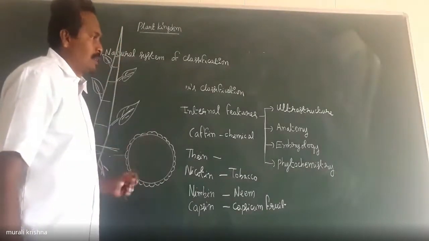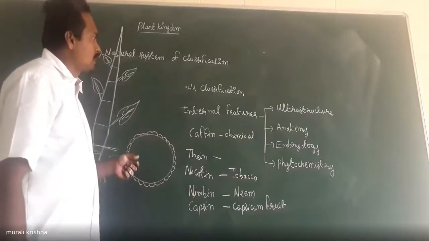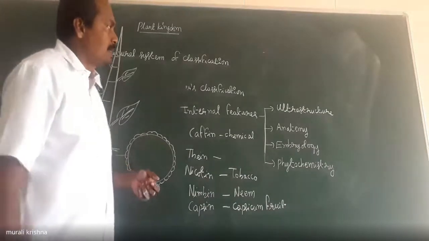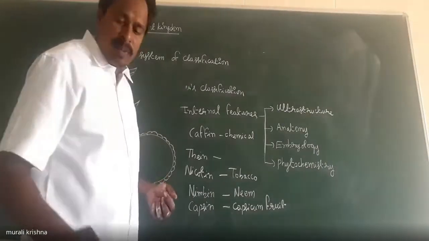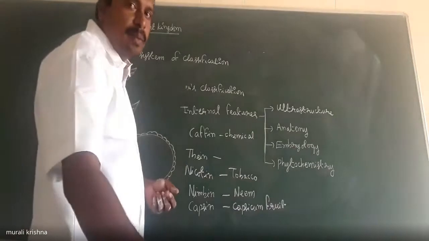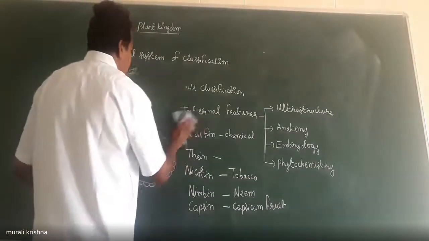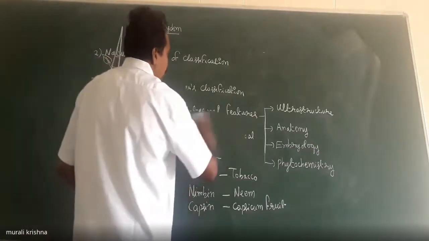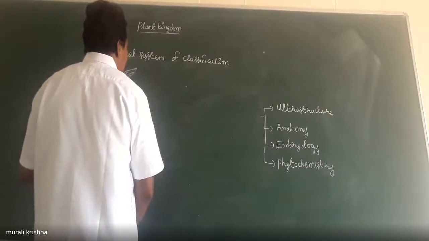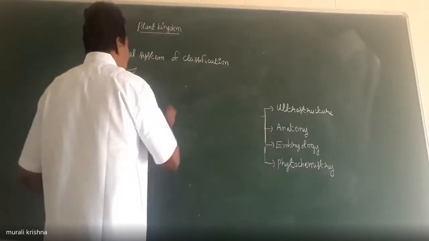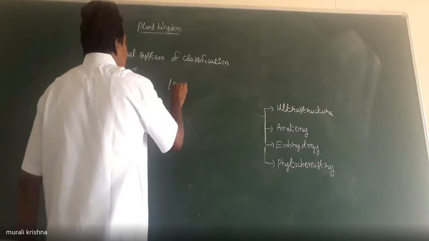So regarding this objective point of view, which of the following classifications is an example for the natural system of classification? Option 1 is Linnaeus classification.